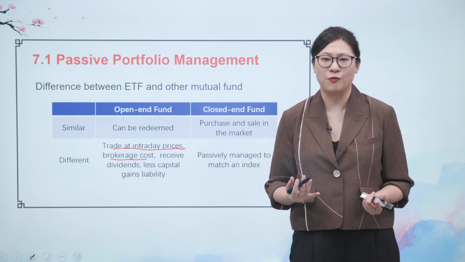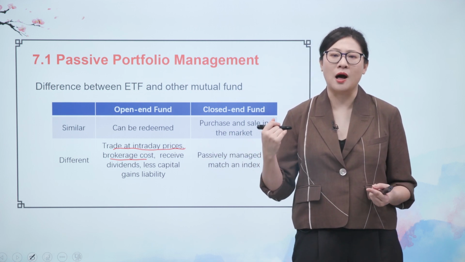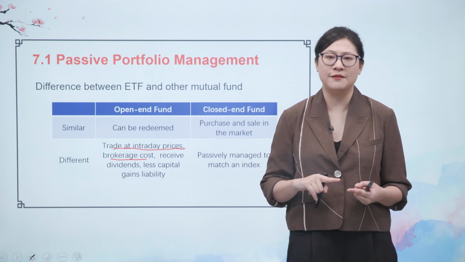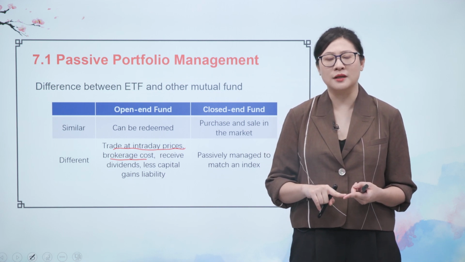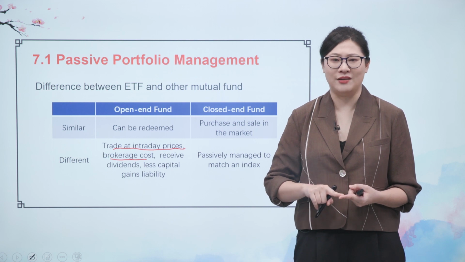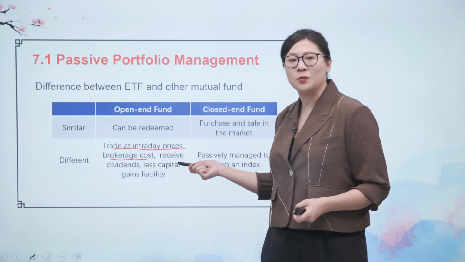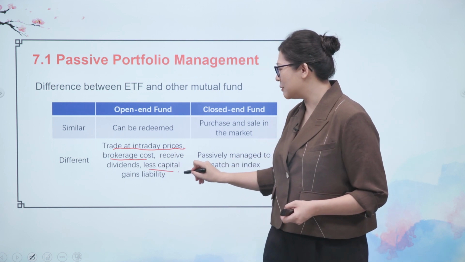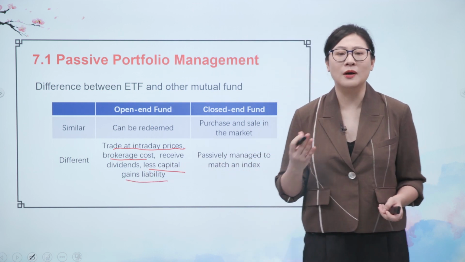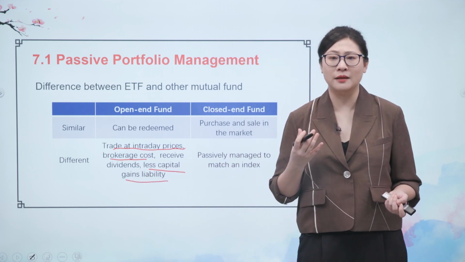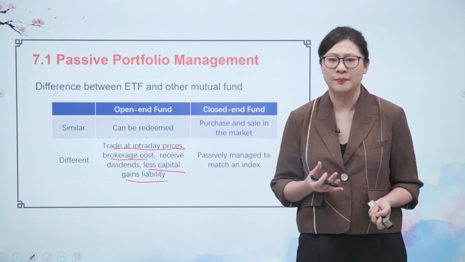And the ETF will receive the dividend. As I mentioned before, all the investors in ETF receive the cash dividend. But for the open-end fund, they can reinvest. The last one is less capital gain liability. So what's the meaning of less capital gain liability?